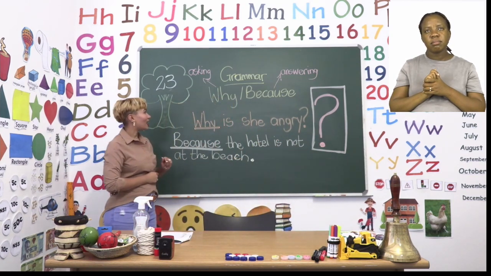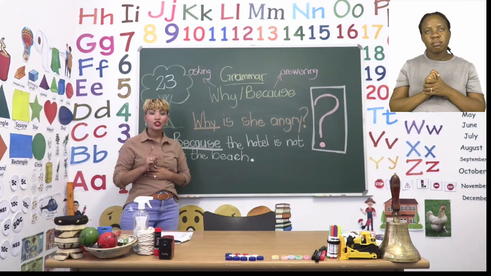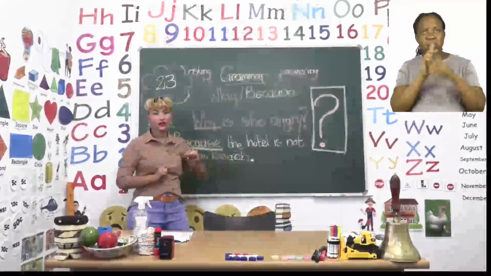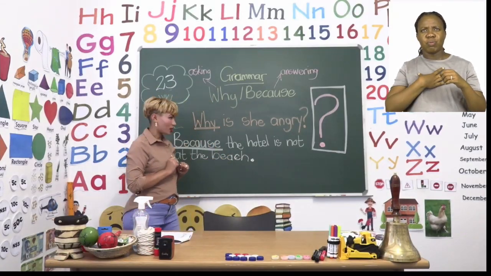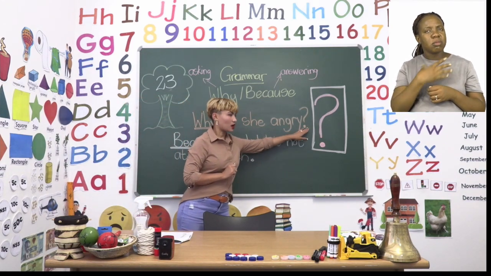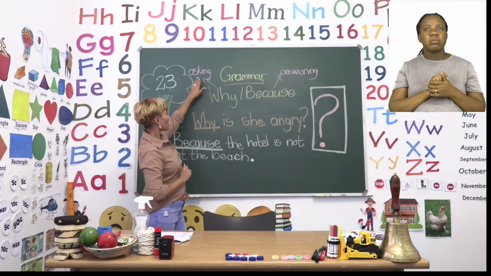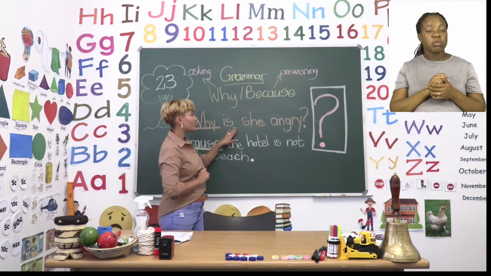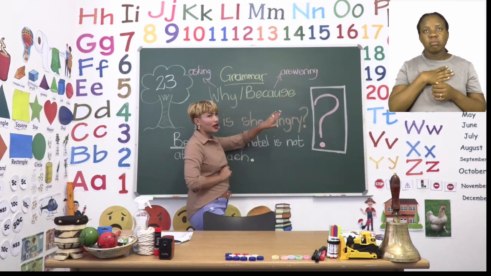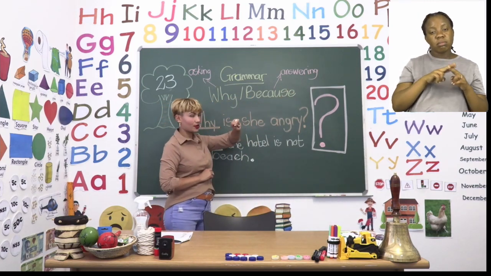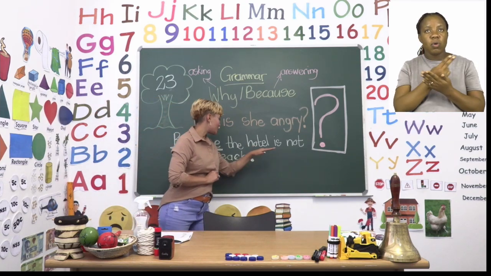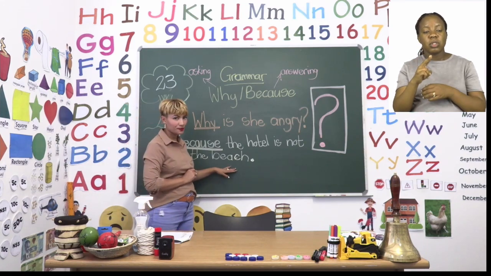All right. Now let's try the first example. Now on the page you will see the word given was the word angry. Right? So now we need to ask the question. Why is she angry? Question mark. All right. This is the question asking. Why is she angry? And now we are going to answer by using the word because. Okay, so now we say because the hotel is not on the beach.